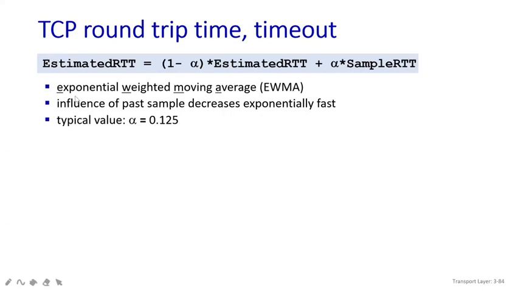This is nothing but the exponential weighted moving average, and the influence of past samples decreases exponentially, because the previous EstimatedRTT is also used here. It takes the previous value and calculates from it. Normally we take the alpha value as 0.125.